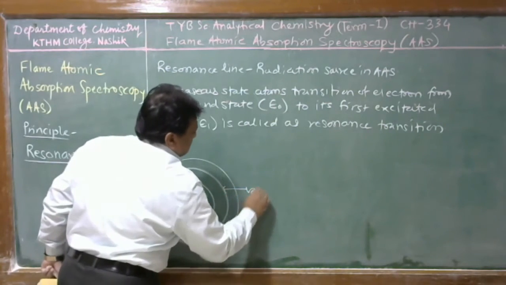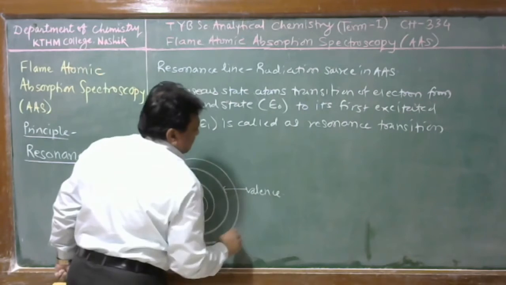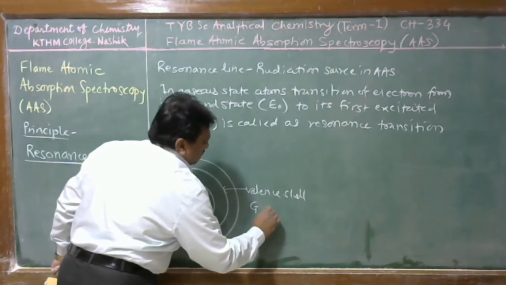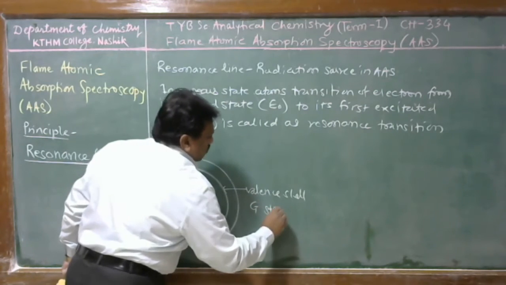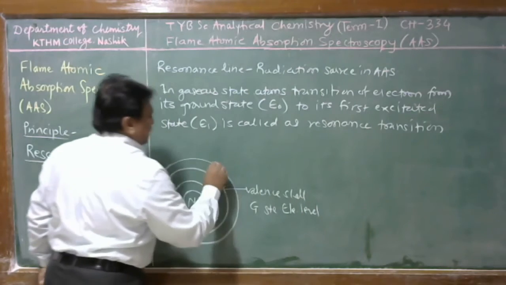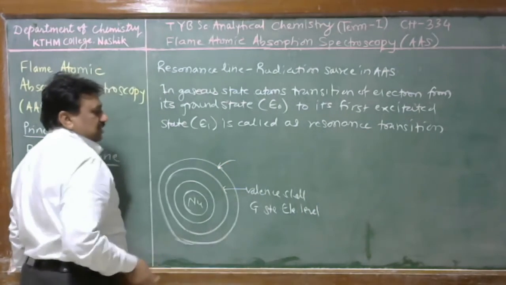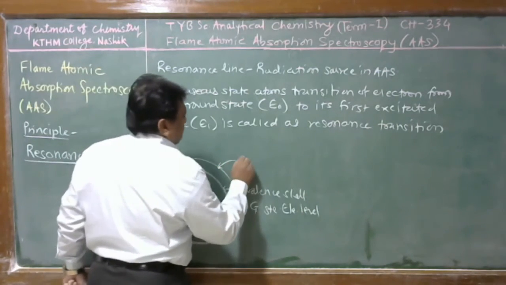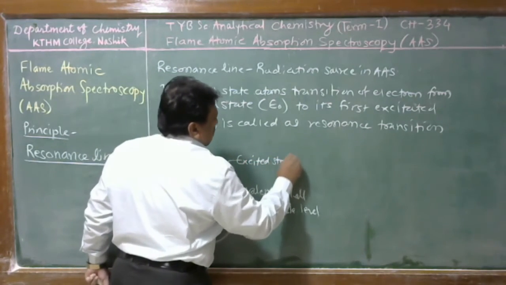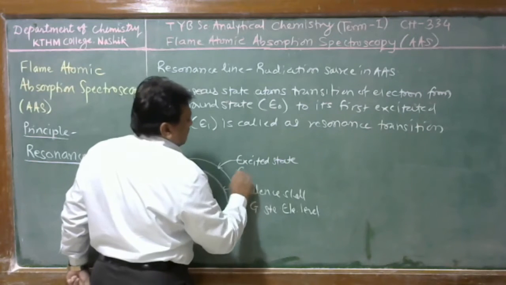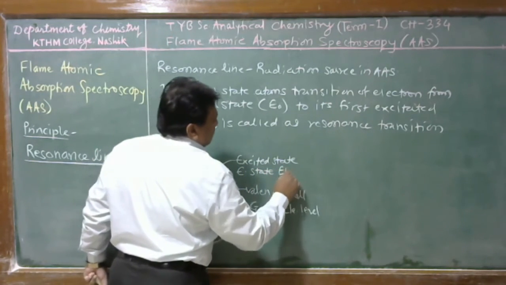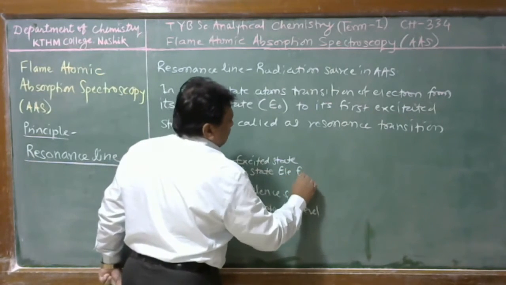Therefore, this is the valence shell, the ground state electronic energy level, and this is the next shell to the valence shell, called the excited state or excited state electronic energy level.